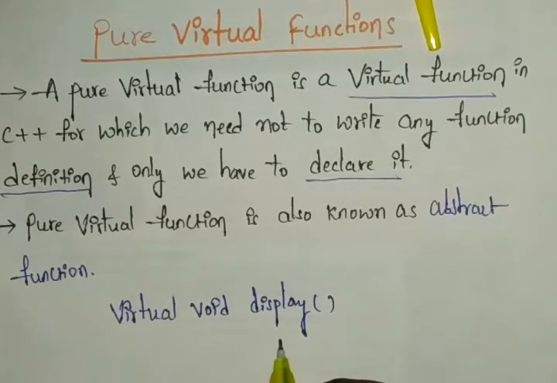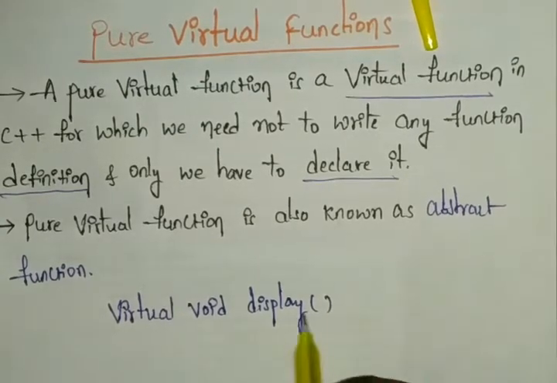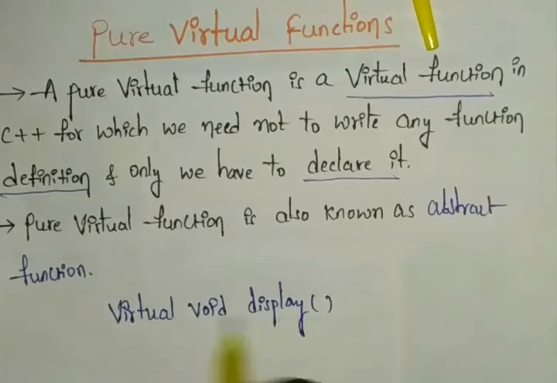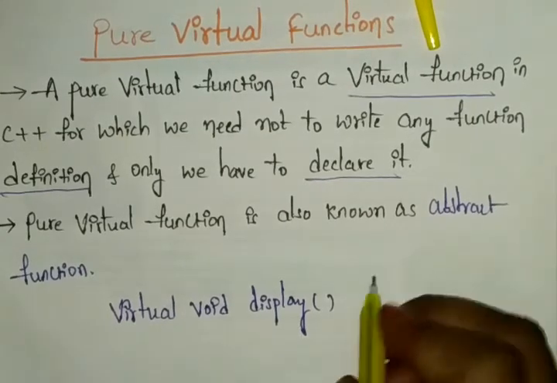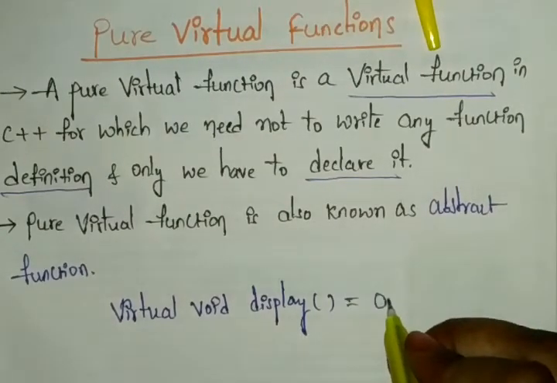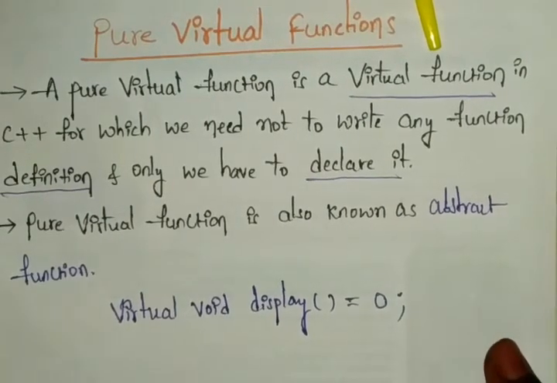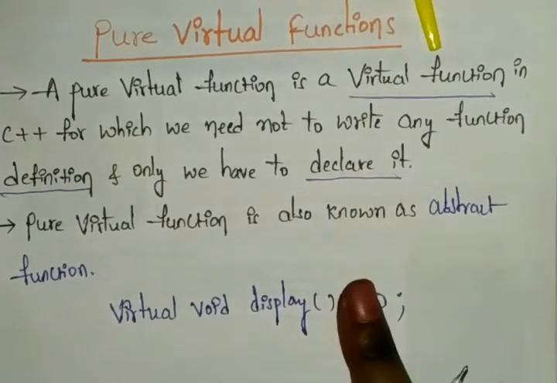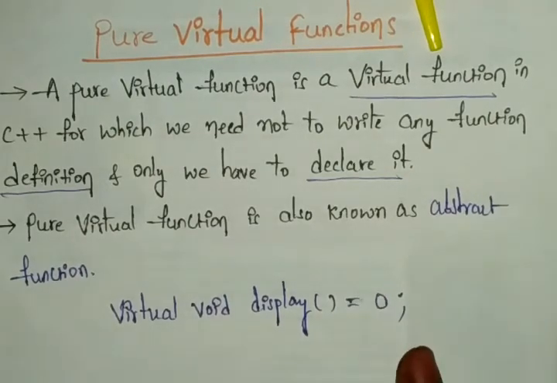But here we can define this as a virtual function, whereas we also have the pure virtual function. How can we identify whether it is a virtual function or a pure virtual function? We append the 0 after the function. Once you write the equal to 0, we can say this is a pure virtual function. If you don't have this equal to 0, that is just a virtual function. If we have equal to 0, definitely that is a pure virtual function.